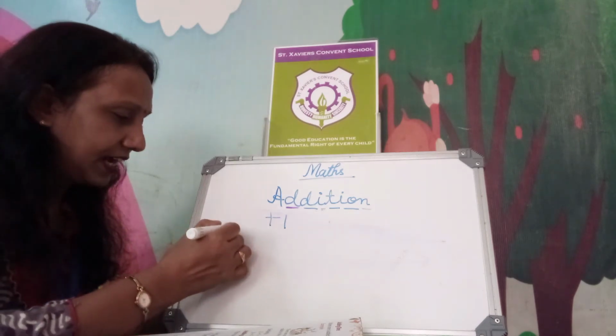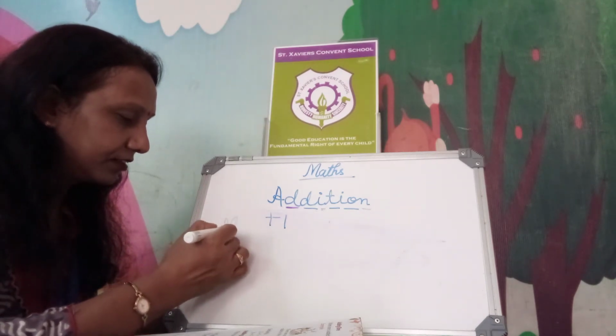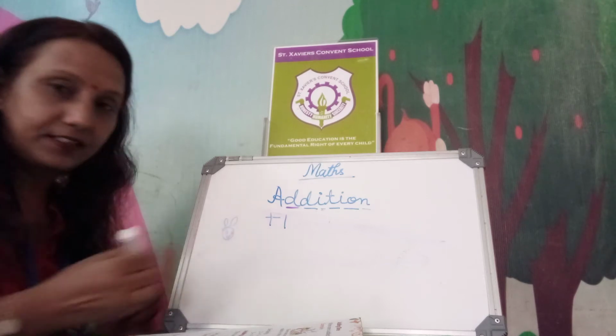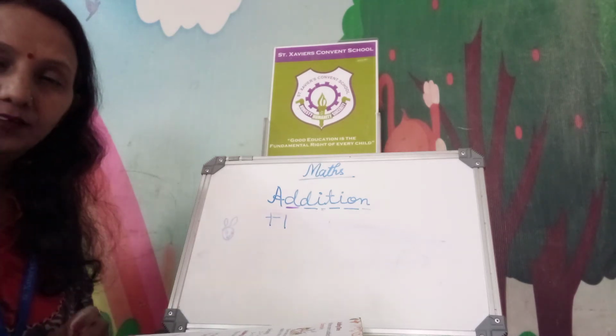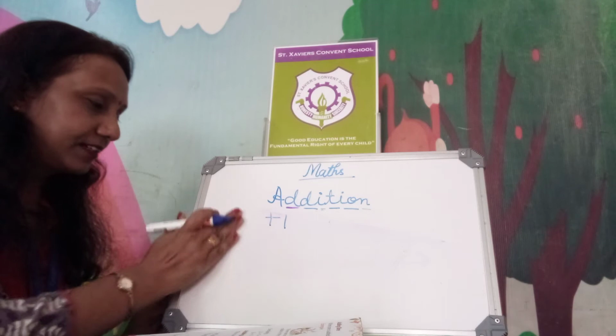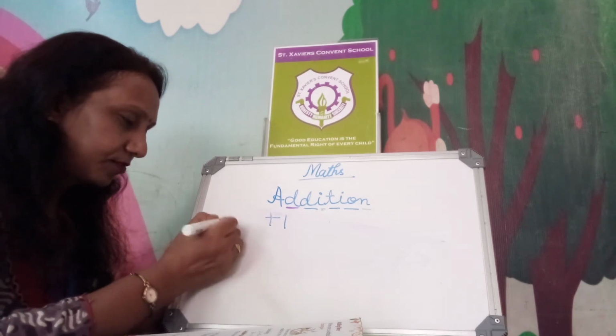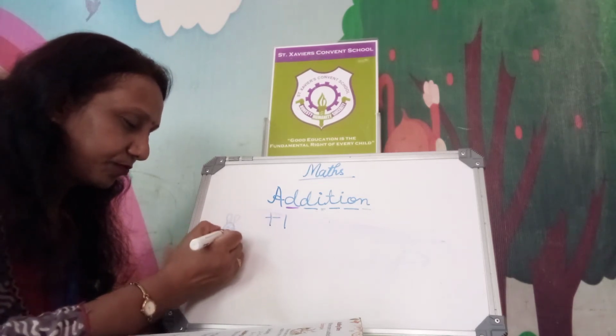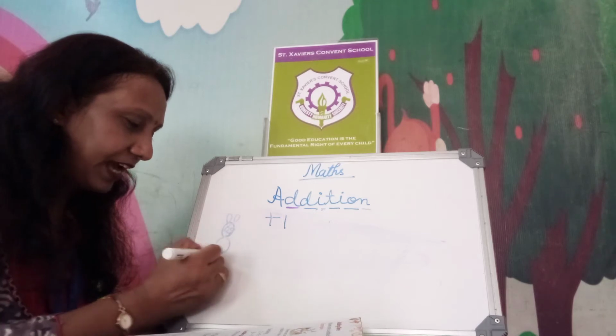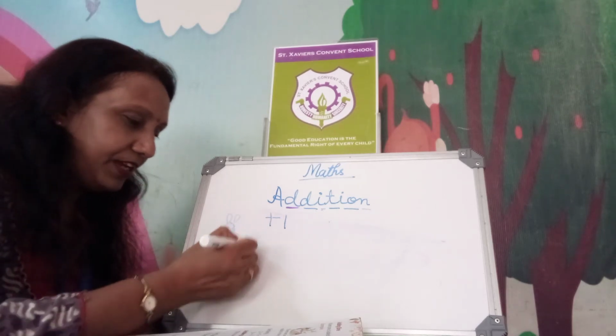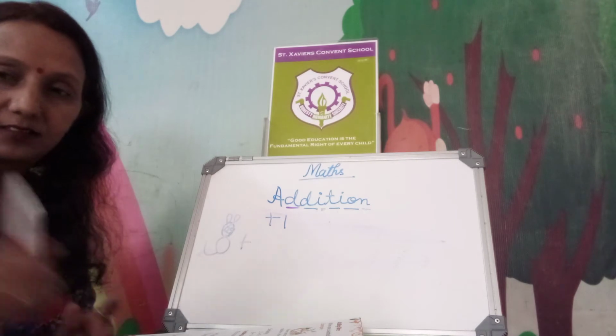So you can see that in one park there is 1 cat. How many cats are there? 1 cat, and we added 1 more cat.